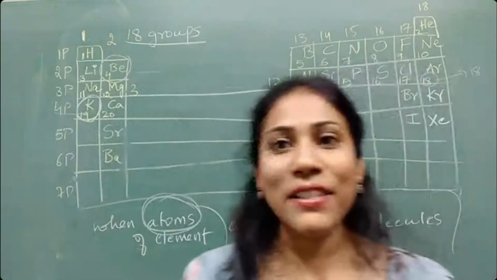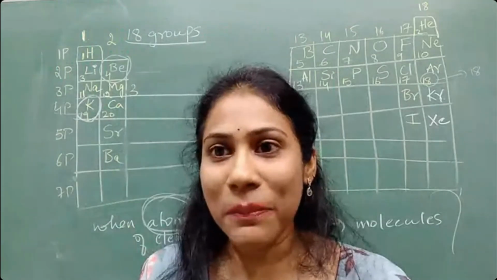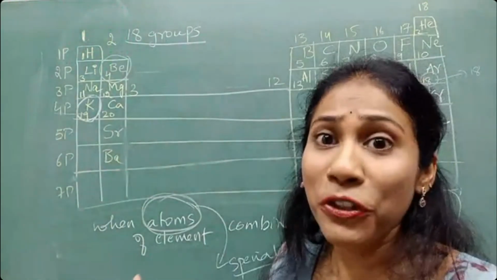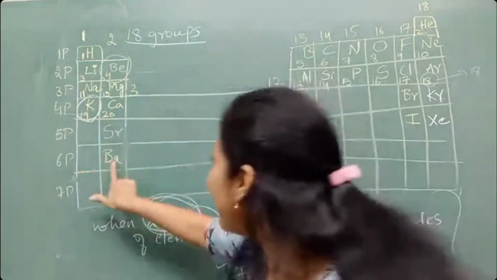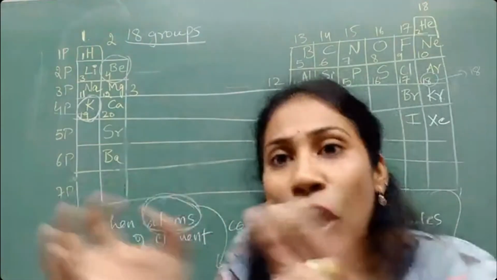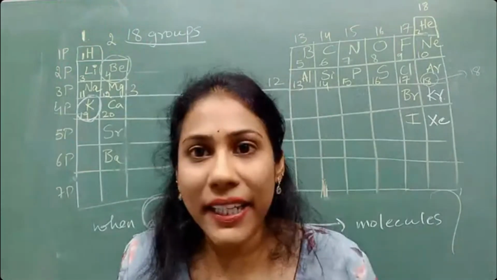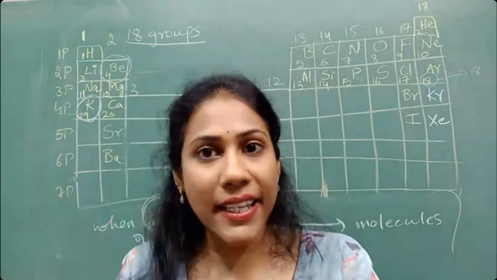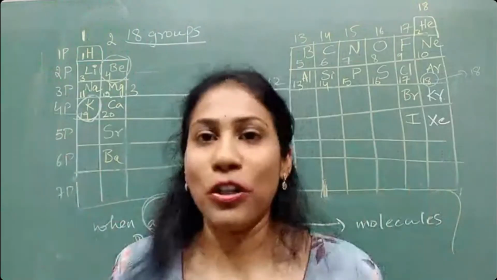From tomorrow's class, you're going to get to know what we actually mean by valency, why an atom combines, and which atoms can combine with what atoms. You know what? Strontium cannot combine with barium. Why? But barium can combine with chlorine atom very nicely. Few combinations are possible, few are not. Why? What actually happens? What is so special inside the atom? All that idea I am telling you tomorrow.